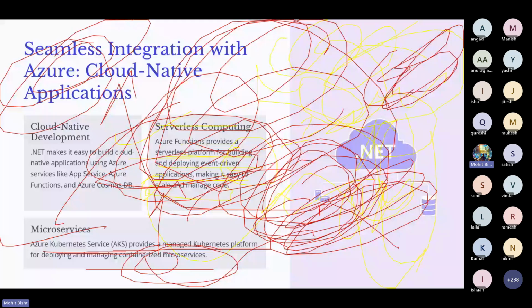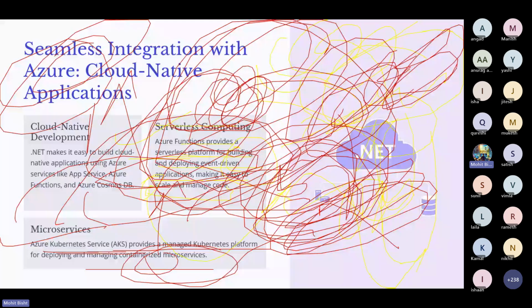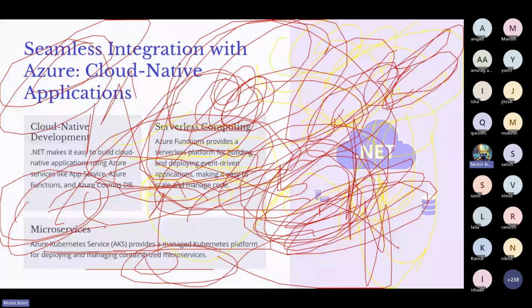So I can give a good project for this. You can build an application in .NET, try to Dockerize it, try to containerize the application and deploy it in AKS, right? Try to deploy the application in a Kubernetes cluster on the Azure platform. It could be a great project for a portfolio, and you can also write a blog about how you did this, what things you tackled while building the application using .NET, how you created the application, how you containerized it, and so forth, right? So let's go to the next slide and discuss what we have.